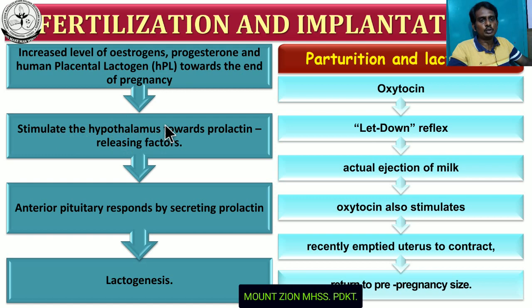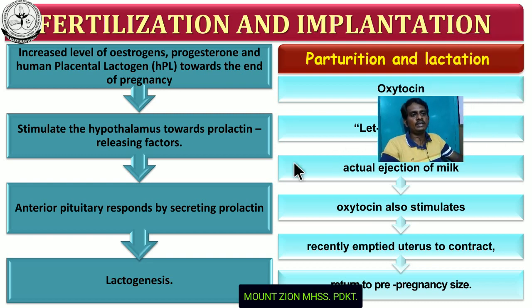This hormone is going to stimulate the hypothalamus, and this hypothalamus releases what factor? Prolactin releasing factor. And this factor stimulates the anterior part of the pituitary, resulting in the secretion of prolactin, and prolactin is a hormone that stimulates lactogenesis. And one more hormone also responsible for lactogenesis, oxytocin. Already we discussed the role of oxytocin in